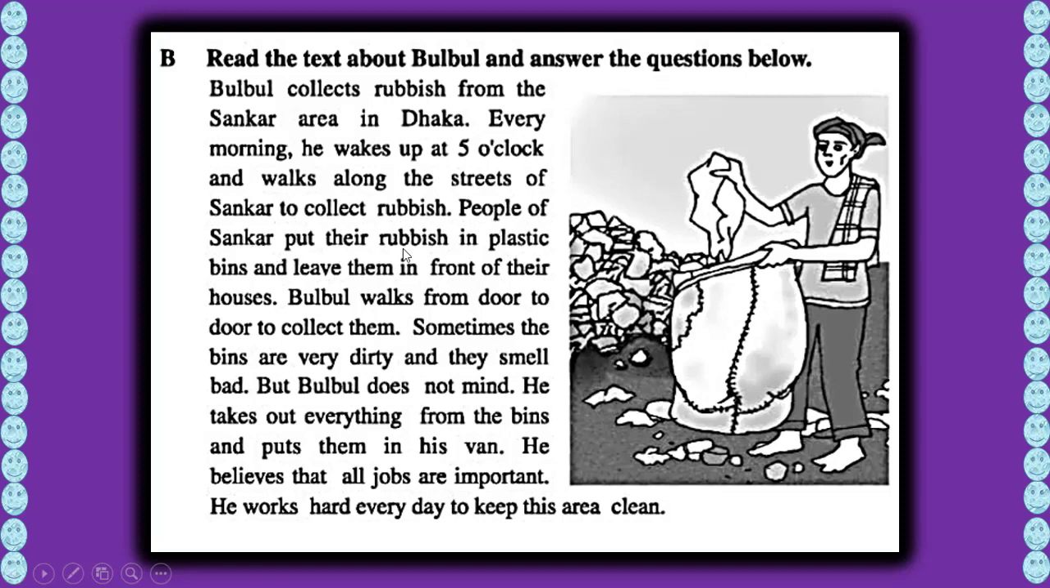People of Shankar put their rubbish in plastic bins and leave them in front of their houses. Bulbul works from door to door to collect them. Sometimes the bins are very dirty and they smell bad. But Bulbul doesn't mind. He takes out everything from the bins and puts them in his van. He believes that all jobs are important. He works hard every day to keep this area clean. Got it? So here, this is the passage about Bulbul, who is actually a cleaner, or you can say that.